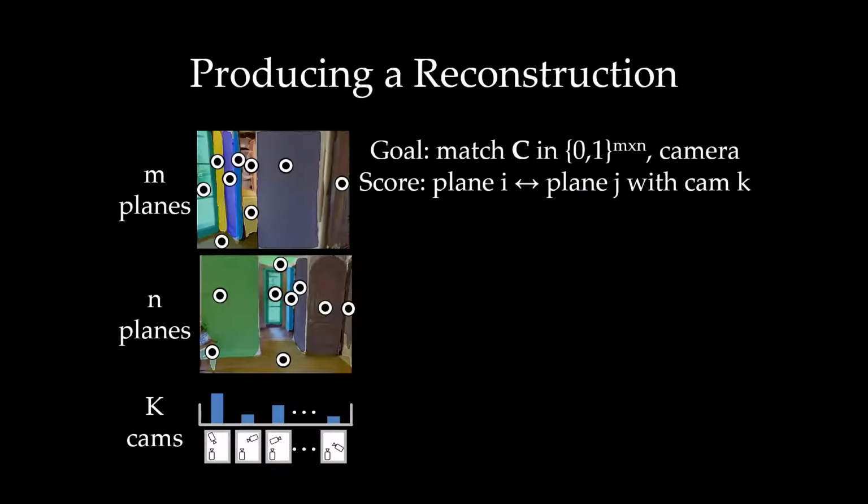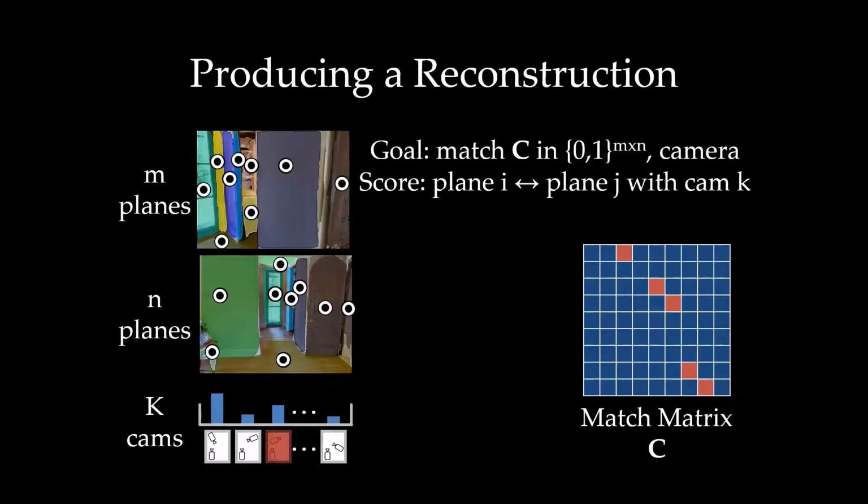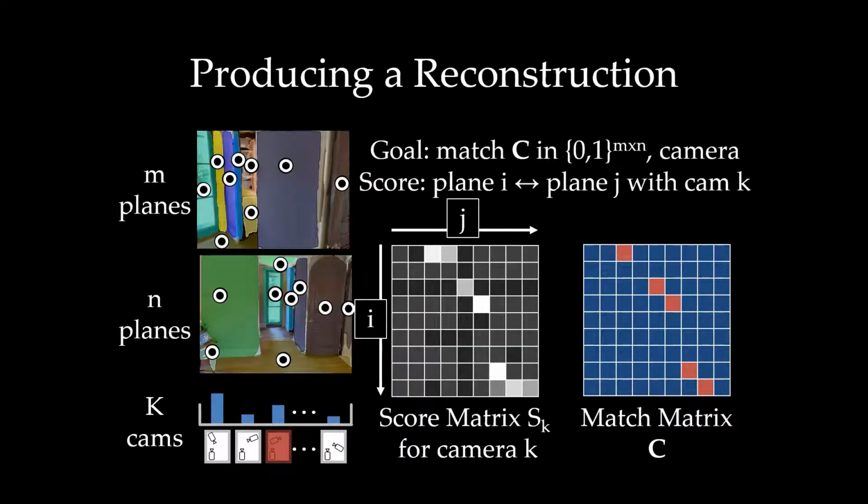We first solve a discrete problem that selects a camera from the k options and the plane correspondence matrix C. Assuming camera k has been selected, we can find the match matrix based on the score matrix for this camera. The score matrix is an m by n matrix, encoding the quality of a plane correspondence. Based on the score, we can use the Hungarian algorithm to find the final match matrix.